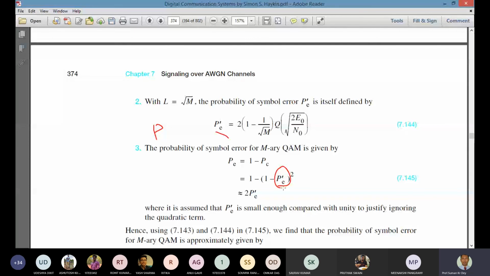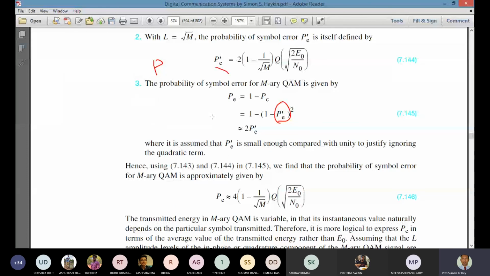That's why we are ignoring the PE prime square terms. Now if we put that PE value over there, we get PE approximately 4 into (1 minus 1 by square root of M) Q function of 2E naught by N naught.